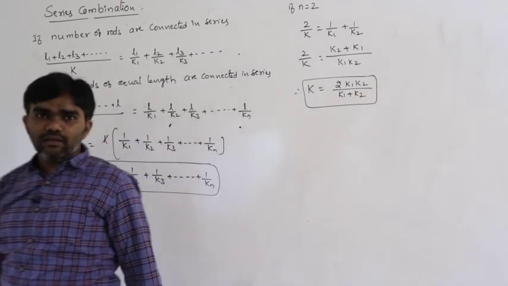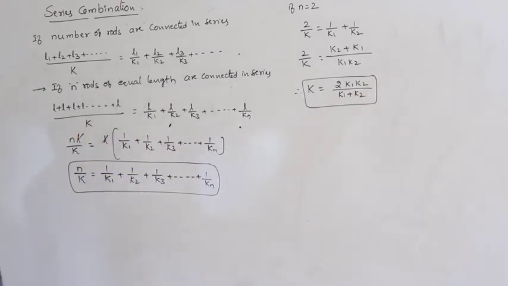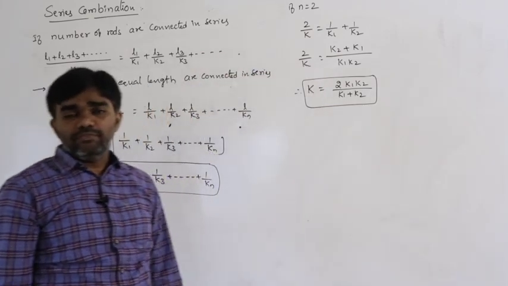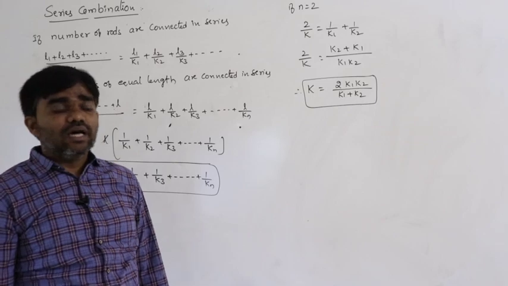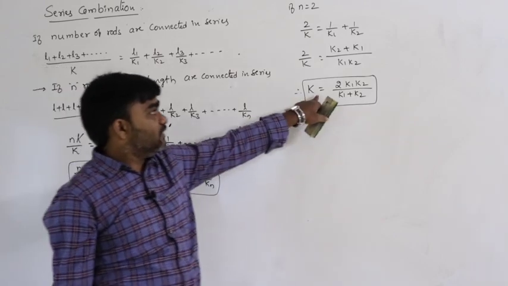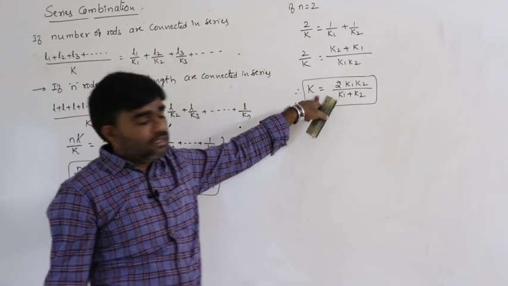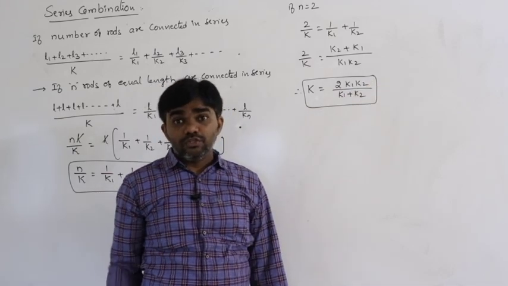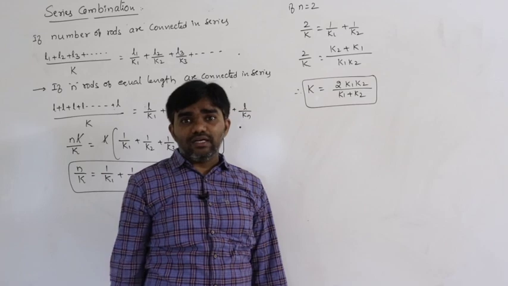So, if two rods of equal length are connected in series, what is the effective coefficient of thermal conductivity? 2 K1 K2 by K1 plus K2. Two rods of equal length are connected in series.